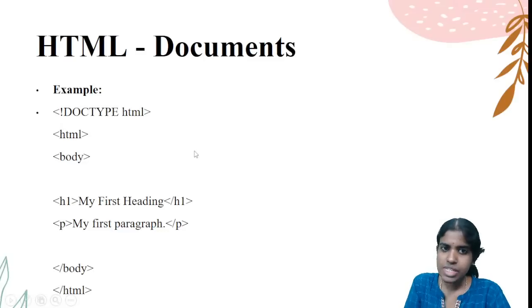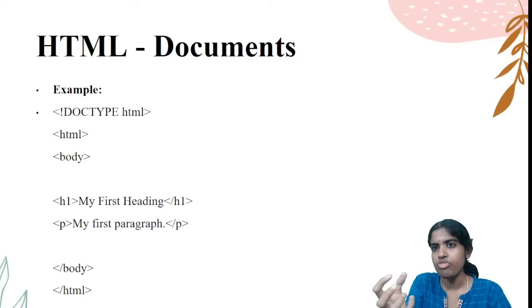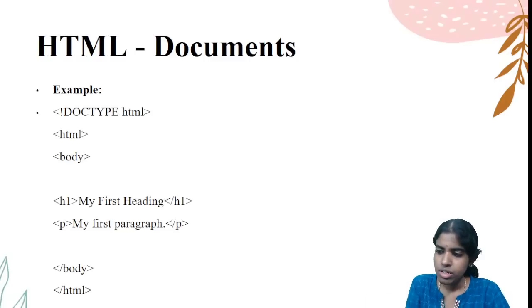So this is one sample HTML document. Say, for example, doctype HTML. So what is the use of HTML? Front-end forms, you can go for banking websites or e-commerce websites. You can go for any type of applications. Front-end is developed using this HTML language, hypertext markup language.